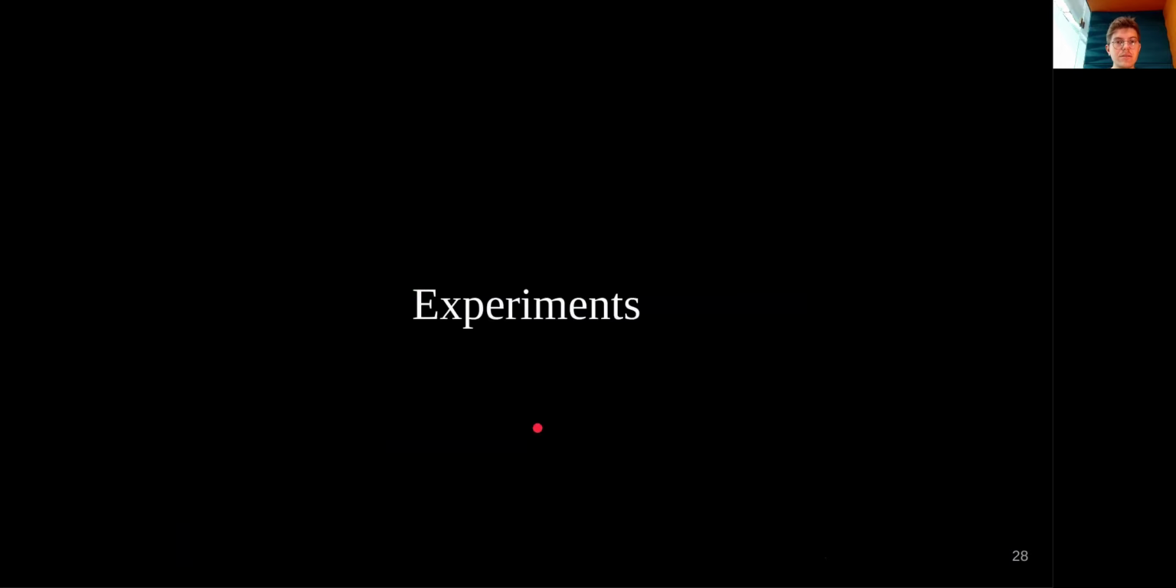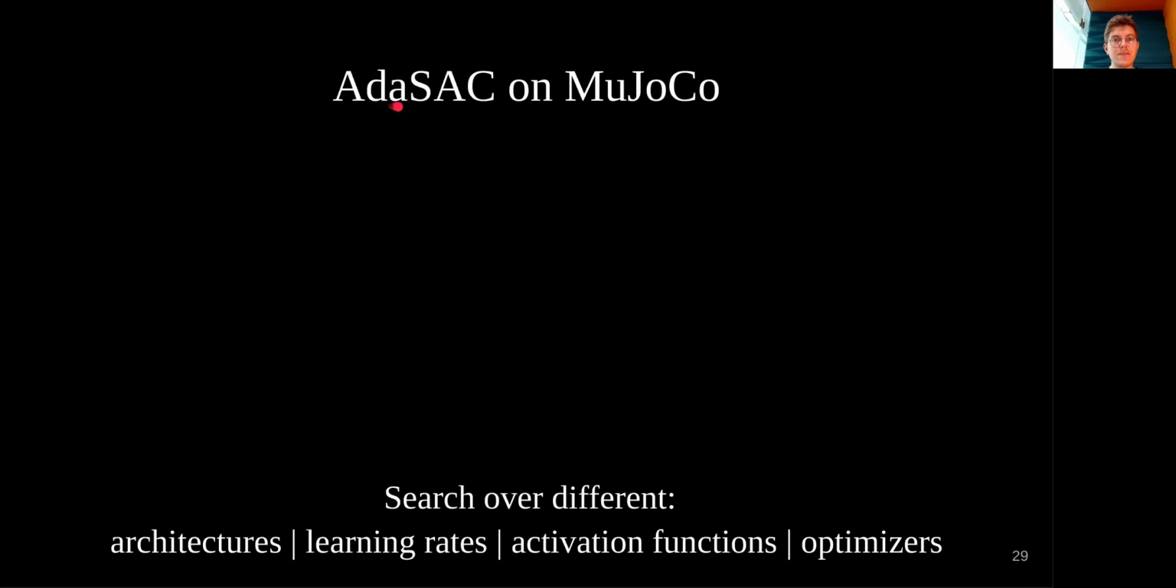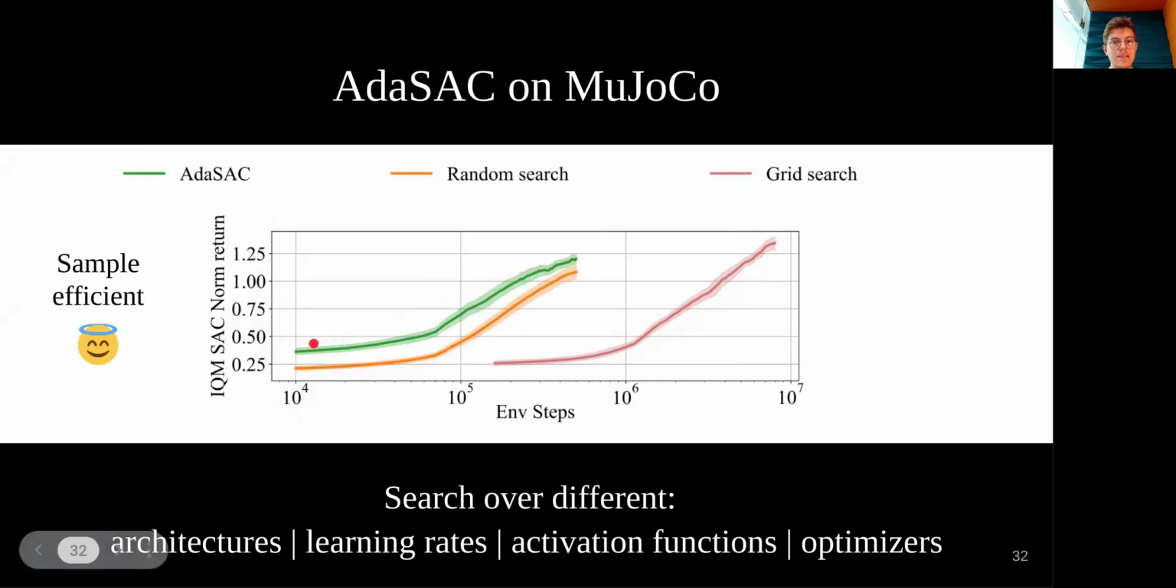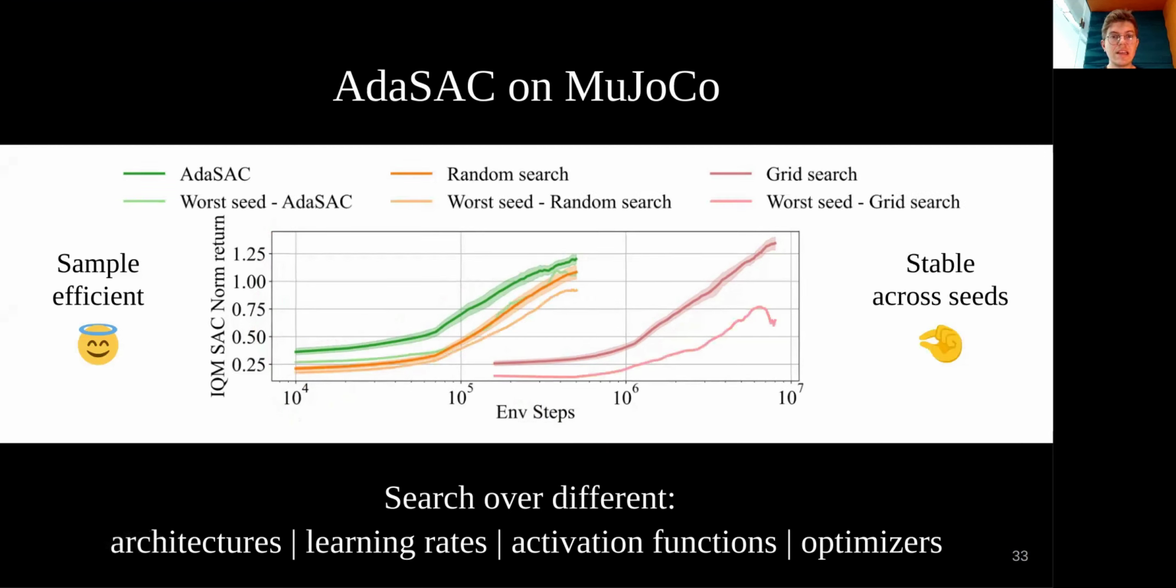So let's look at the results. First, we tried Adaptive Soft Actor-Critic on the MuJoCo benchmark. We searched over different architectures, learning rates, activation functions, and also optimizers. We can see that grid search is not performing well, where the x-axis is the number of environment steps and the y-axis is the performance. Random search is a lot more sample efficient, but our method is even more sample efficient. It's also more stable across seeds, because when we plot the worst seed of our method, we see that it performs as well as the average performance of random search.